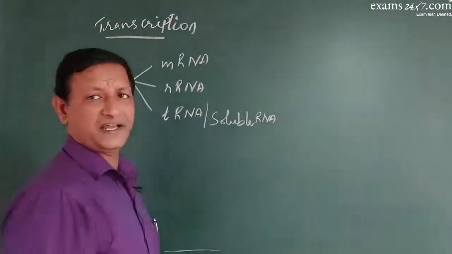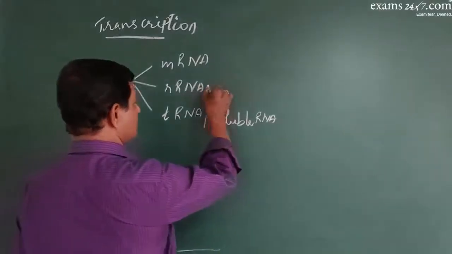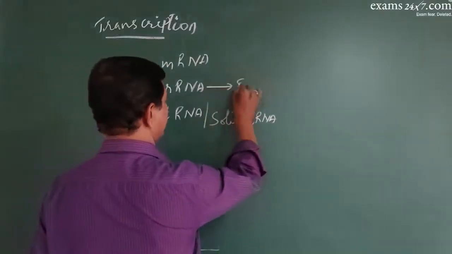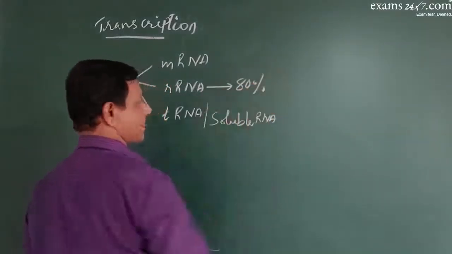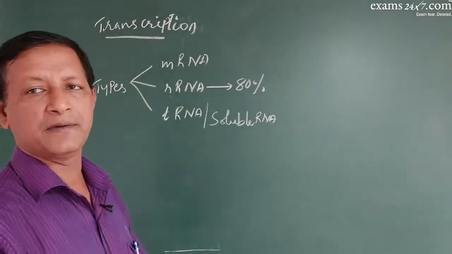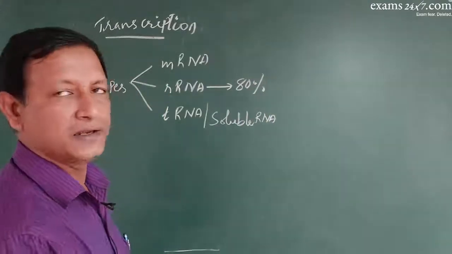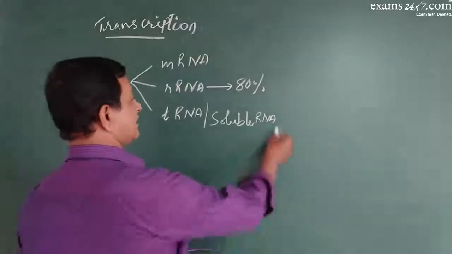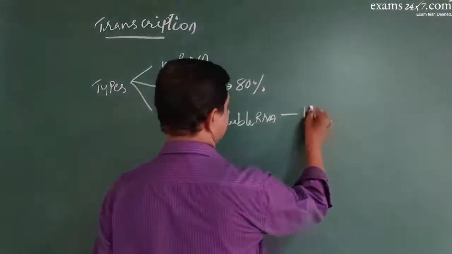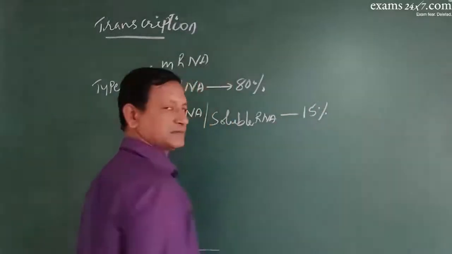And in a cell, the major amount of RNA is rRNA, about 80%. The largest amount of RNA among all the three is rRNA, making it 80%. And next is tRNA, almost 15%.